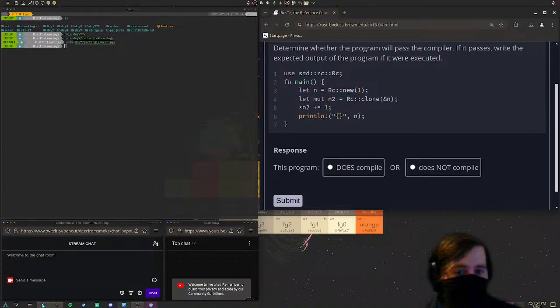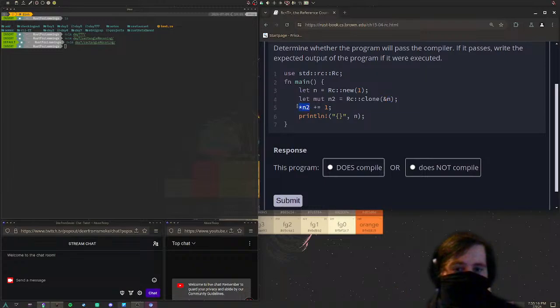We have n2, which is a mutable variable, and inside of it you have an Rc clone reference to n. So here we could change what it is referenced to, but we cannot change the value of n.